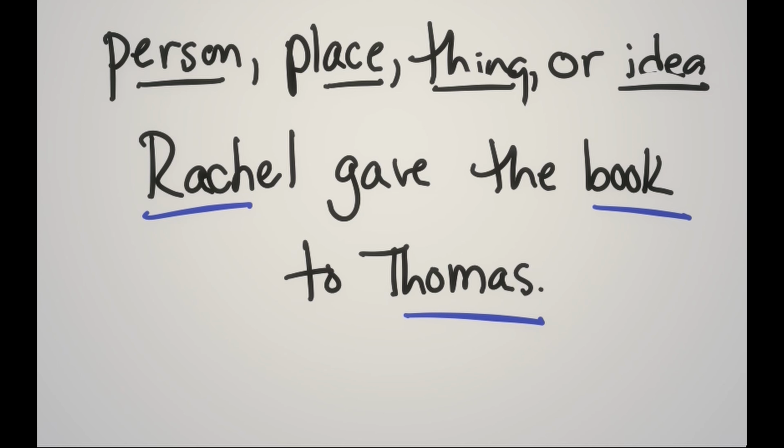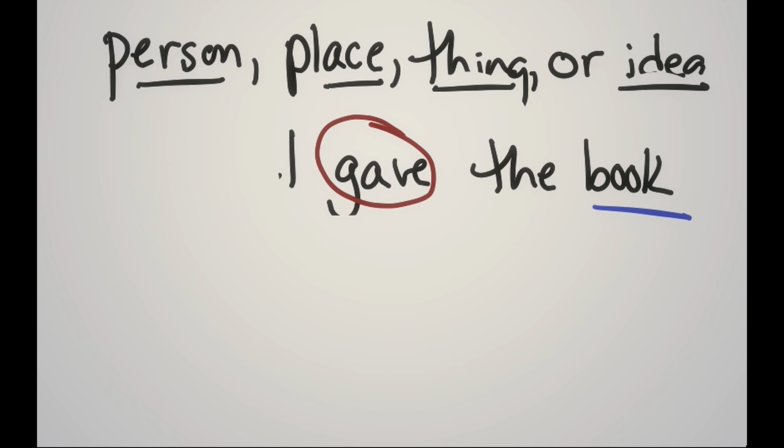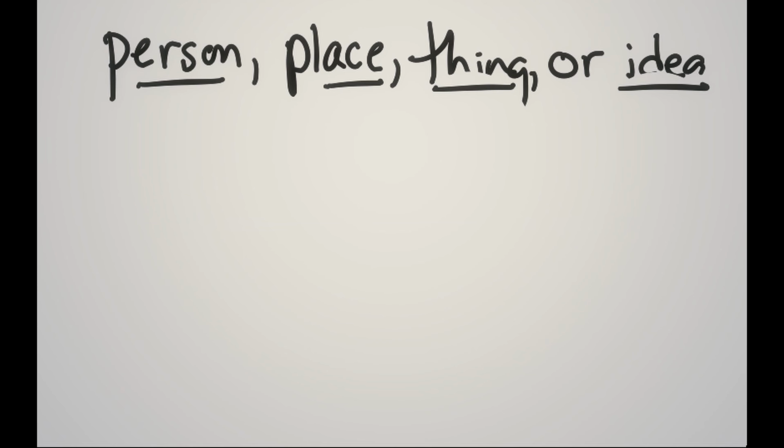Now you might wonder, what about this word here, gave? What is that? Well, gave, we know that it's not a person or place. It's not a capital letter, so it doesn't actually denote anything that's important, like a name. And it isn't a thing. This isn't something that you can see, and it's not an idea, because it is not a mental thing that can be imagined, like freedom or hope. And so gave is actually another part of speech called a verb. You may have heard of it. And we have another video on what verbs are. You might want to review that. But that's not important right now.